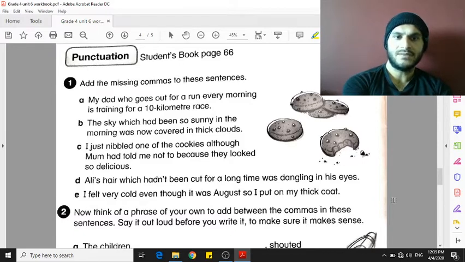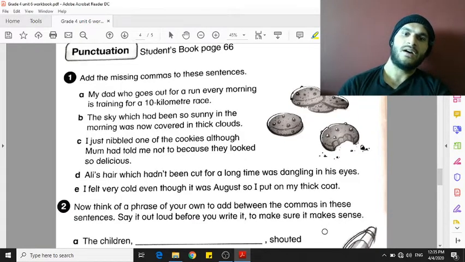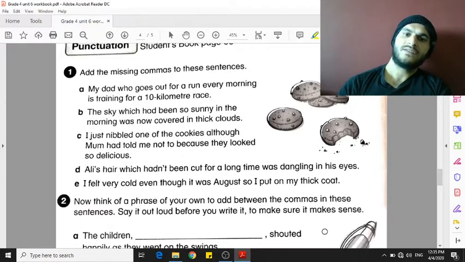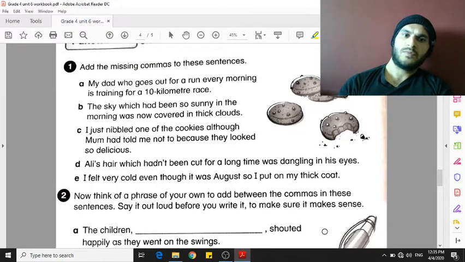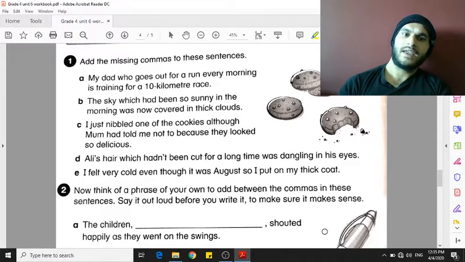And the last one: I felt very cold even though it was August, so I put on my thick coat. So this is another sentence in which I stopped, and I'd like you to find where the commas should be.